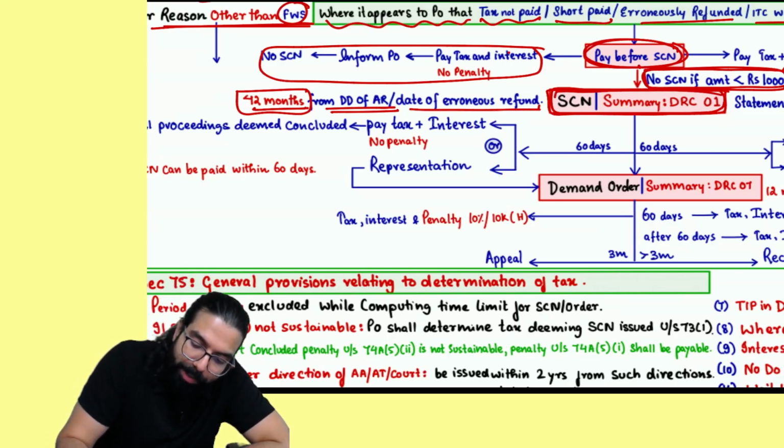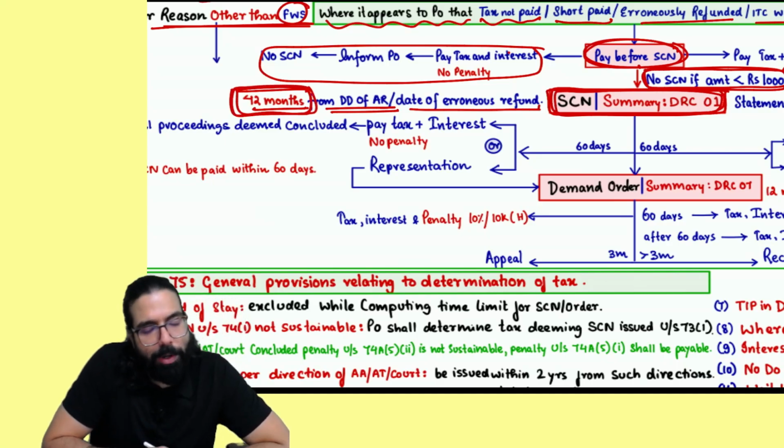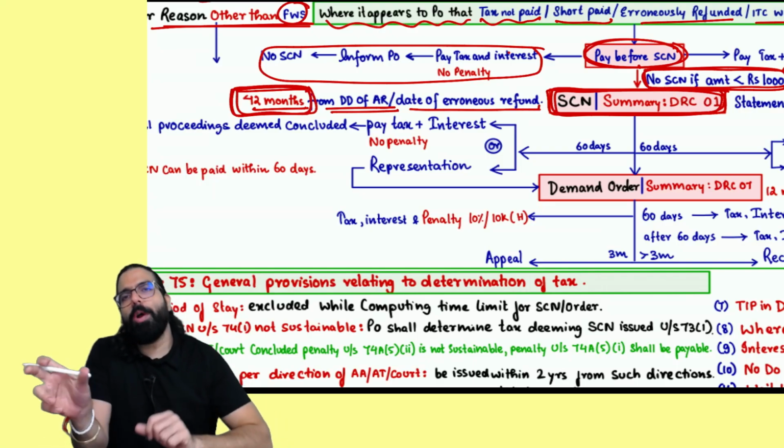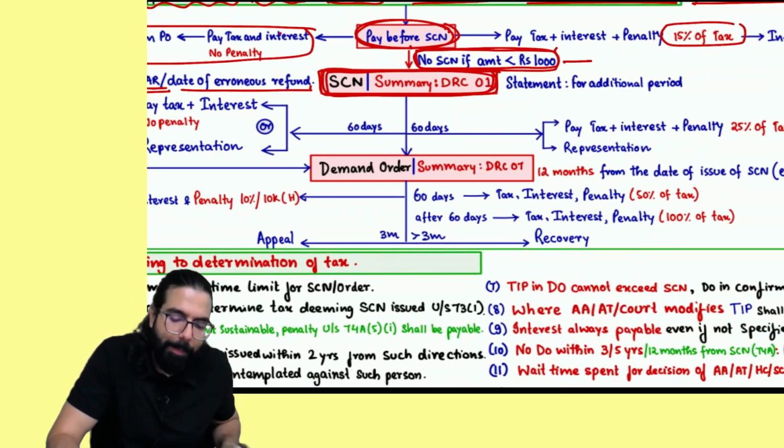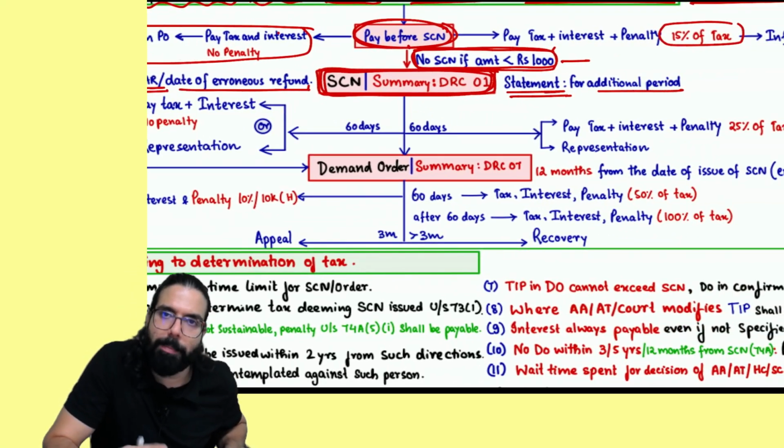Sir, for show cause notice, what is the time limit? Whether it is a fraud case or non-fraud case, 42 months. Okay? Sir, one show cause notice is given for the next 2-3 years. Can a statement be given? Yes, Baba, this was already there. A statement for the additional period can be given.